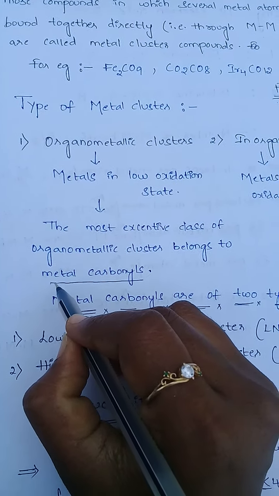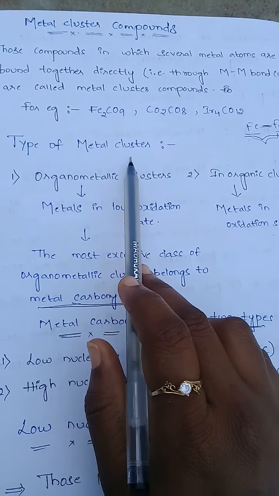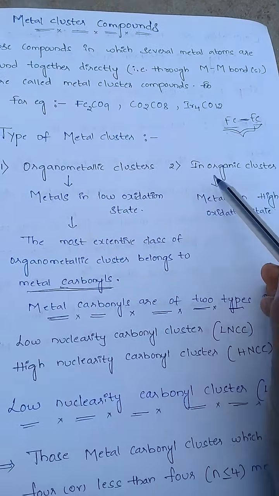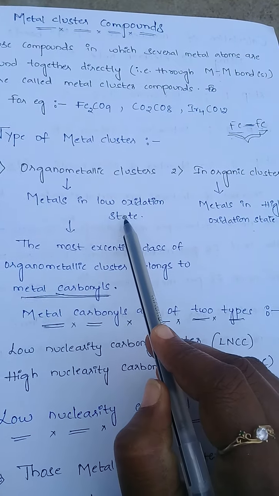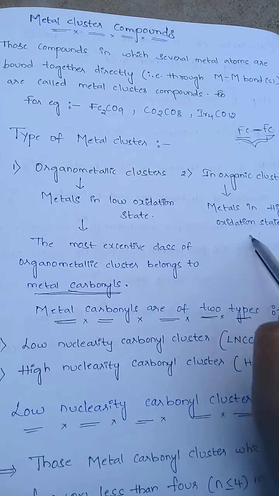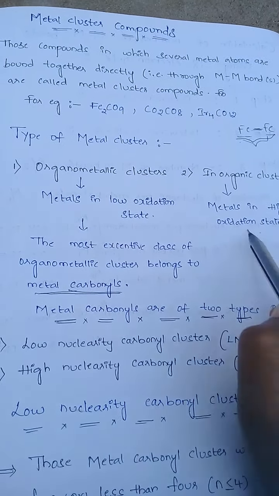See here, two types of metal clusters: organometallic cluster and inorganic cluster. In organometallic clusters, metals are in low oxidation state. In inorganic clusters, metals are in high oxidation state. In organometallic clusters, the most extensive class is metal carbonyls. See, metal clusters are of two types, and metal carbonyls are also of two types.